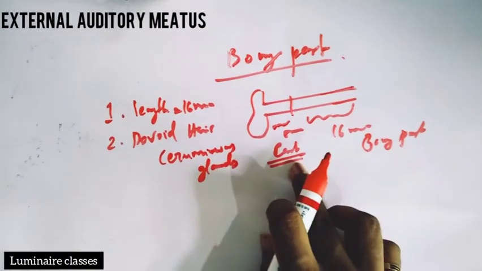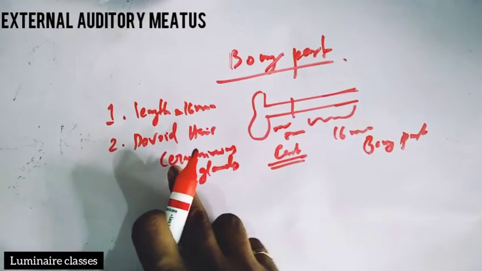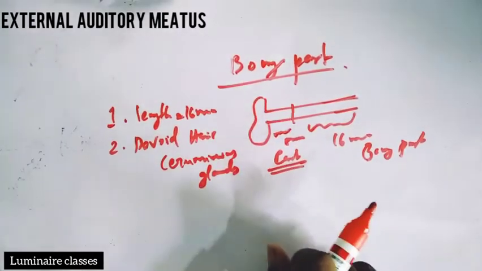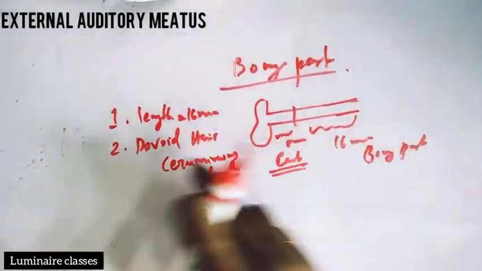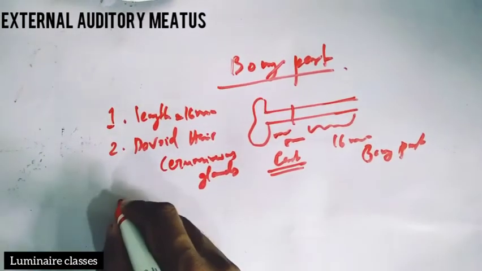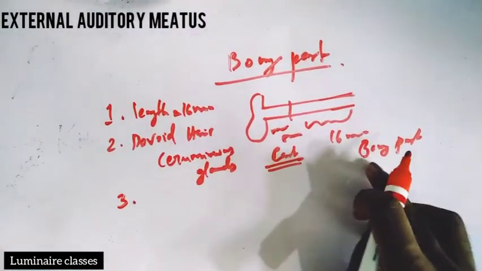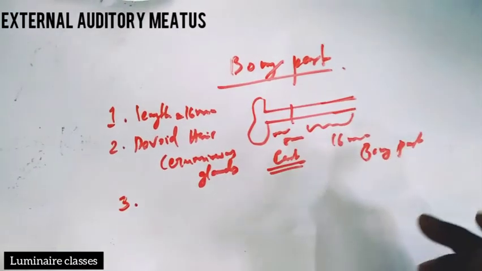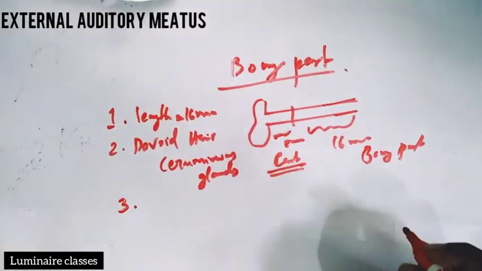We see in the cartilaginous part there are ceruminous glands and sebaceous glands which secrete wax. So the bony part is devoid of hair and ceruminous glands. Then the third point about the bony part is the presence of a narrowed portion in the bony part.